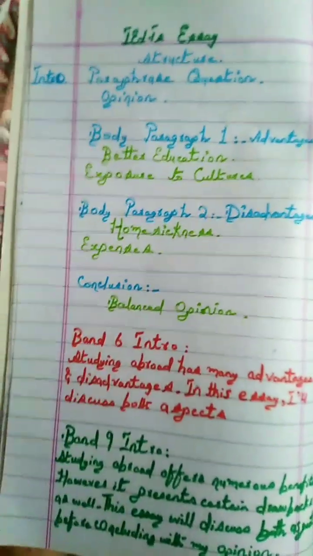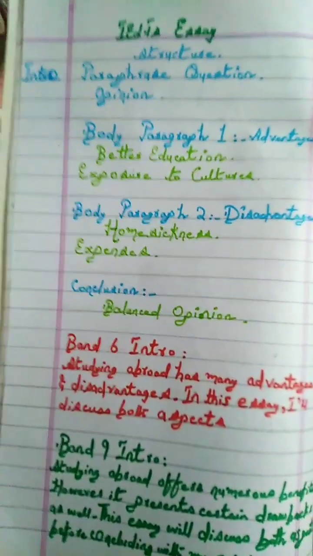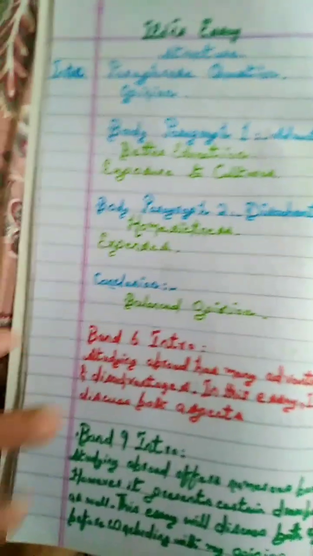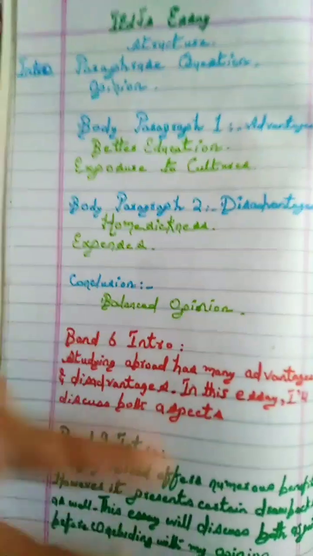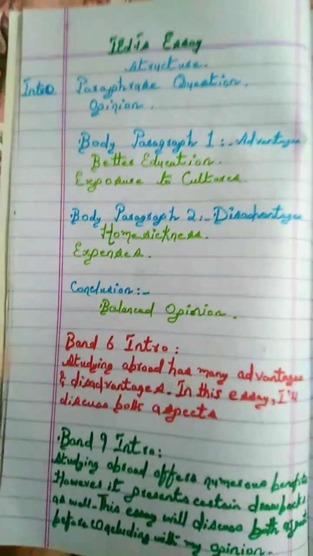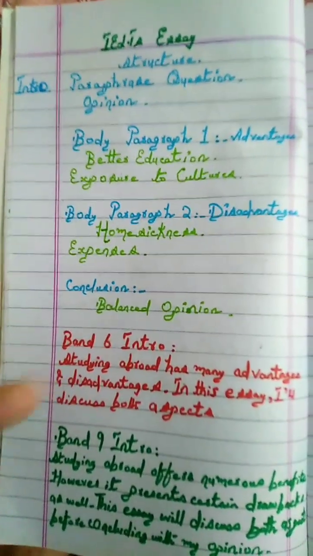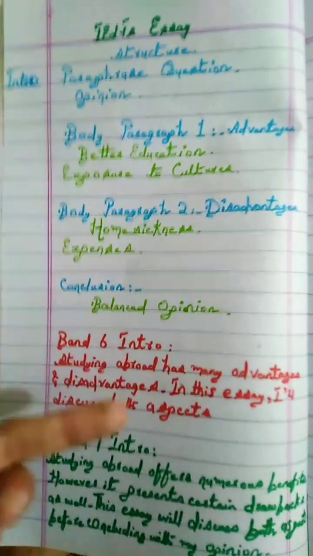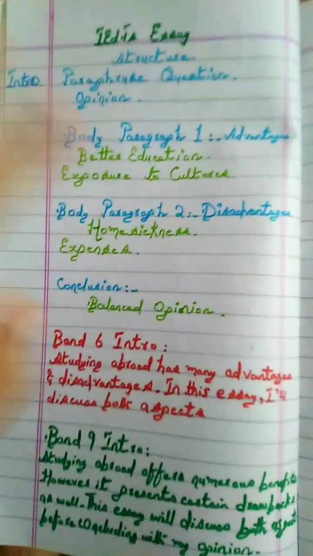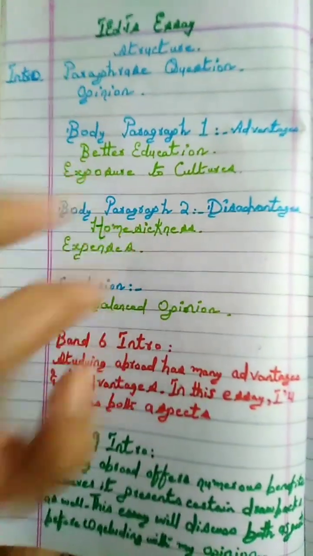And now the conclusion. In the conclusion, you just have to give a balanced opinion. You just summarize that we discussed both advantages and disadvantages, and to summarize, the advantages outweigh the disadvantages. This is a very balanced opinion given in a summary. To summarize both advantages and disadvantages, the outcome is that its benefits significantly exceed its drawbacks. Balanced opinion. So this is the structure to follow to get band 9.